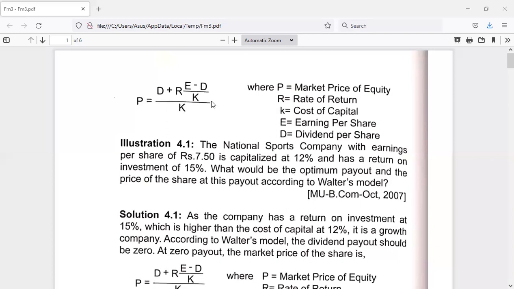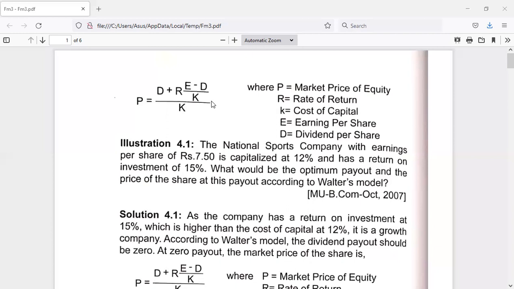Capitalized at 12% is nothing but the cost of capital, and earnings per share of 7 rupees 50 paisa is E. So just observe the formula. It has a return on investment of 15%, ROI, which is nothing but R. What would be the optimum payout and the price of the share at this payout according to Walter's model?